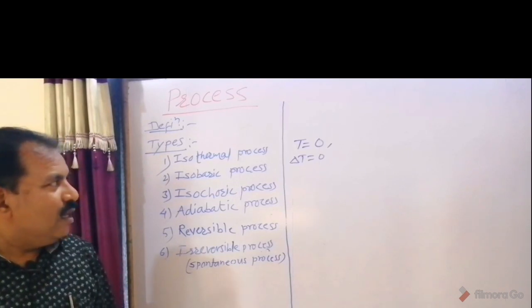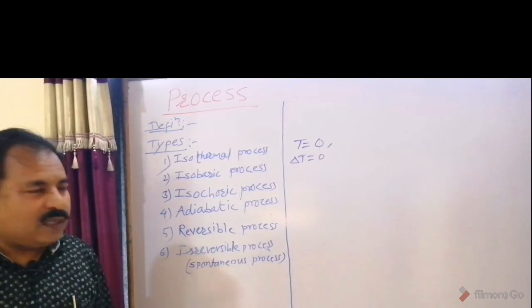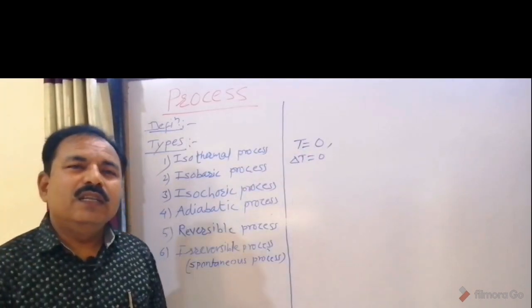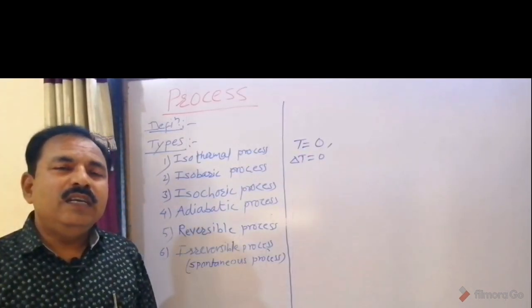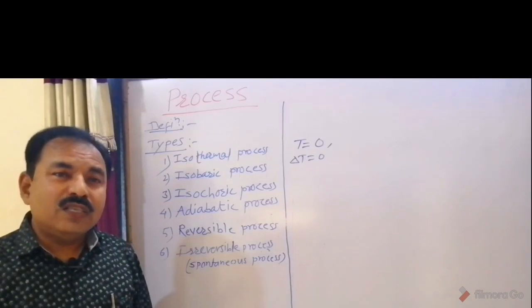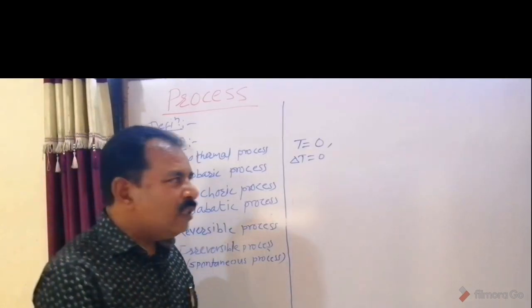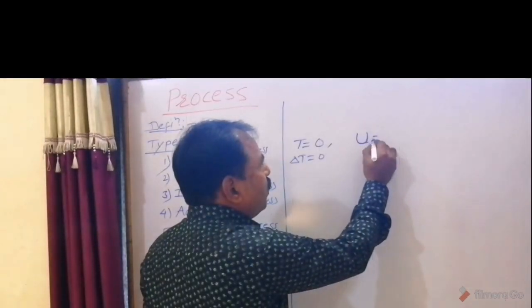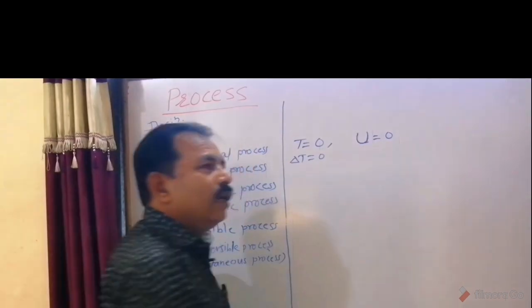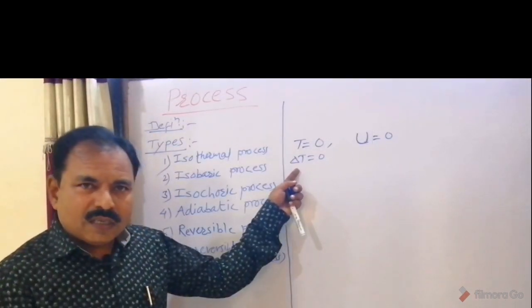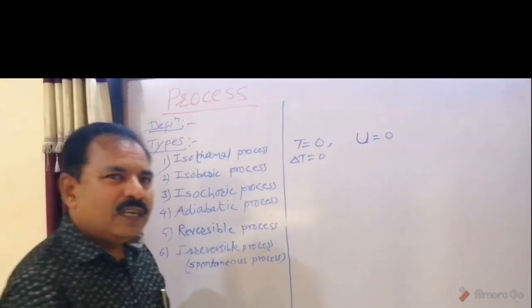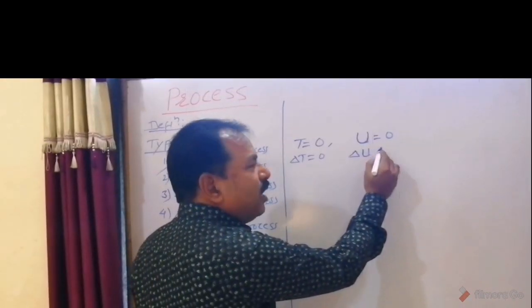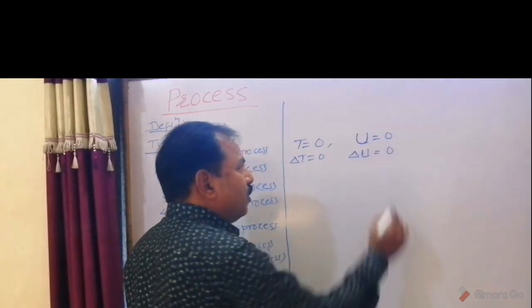You know that internal energy depends upon temperature. Hence, temperature is constant. Therefore, the internal energy of system is also constant. The internal energy is denoted by U. Change in temperature is constant. Therefore, change in internal energy is also constant. That means delta U is equal to 0.